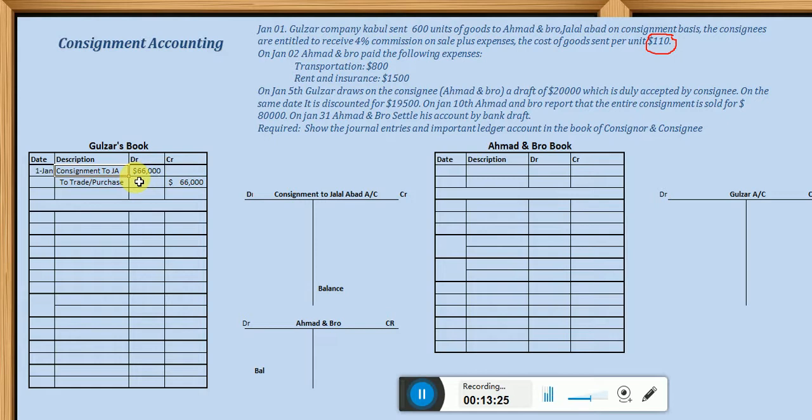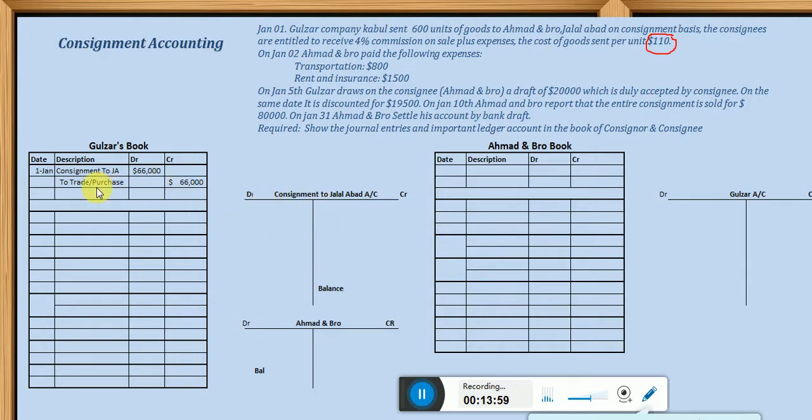We are debiting consignment to Jalalabad account. This account, as I have told you, is debited for all expenses and goods supplied. So here Gulzar is doing some expense, which means supplying some goods. How much goods supplied? $66,000. So obviously Gulzar should mention it in his consignment to Jalalabad account, so this account should be debited because this amount goes into the consignment account.